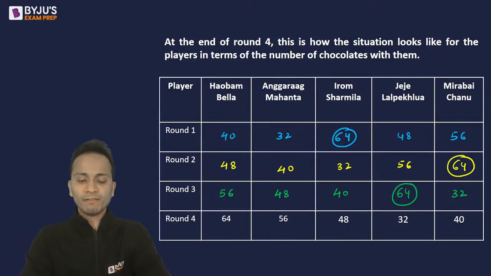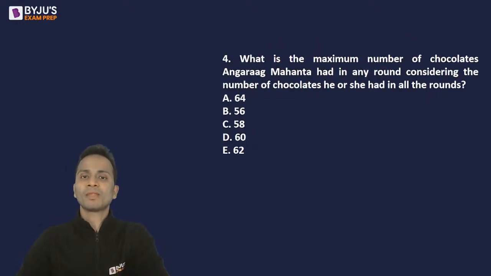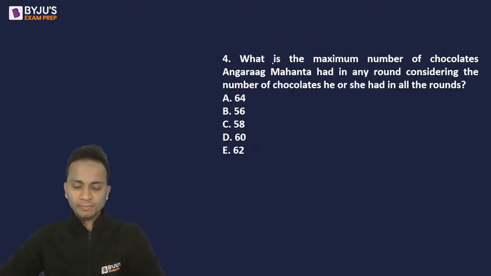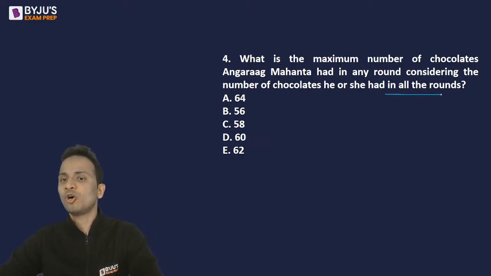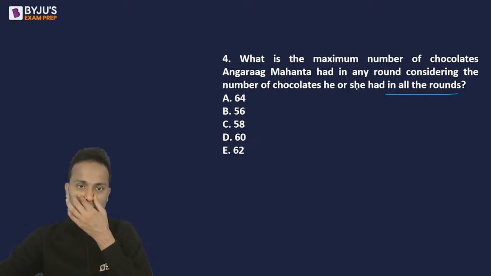Okay. So now let's have a look at the questions one by one. Question number 1. What is the maximum number of chocolates Mahanta had in any round considering the number of chocolates he or she had in all the rounds? So Mahanta के पास maximum chocolates कितनी थी considering all the rounds? Okay. So these are the options.